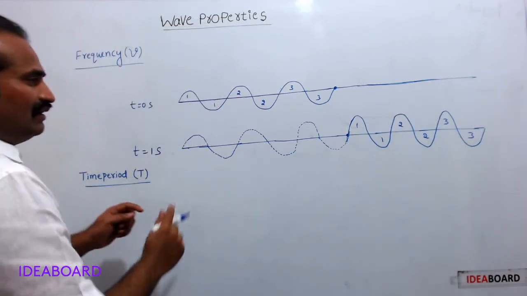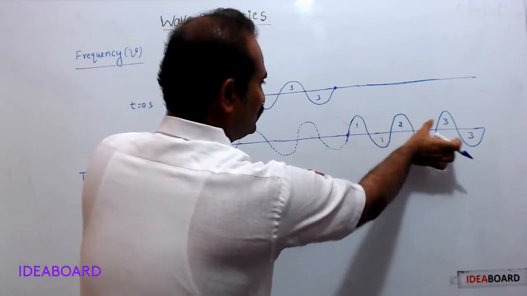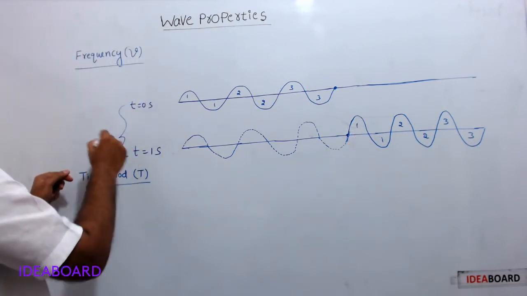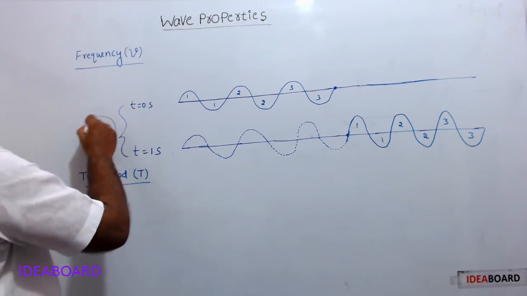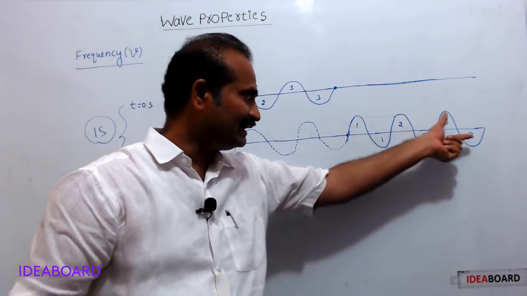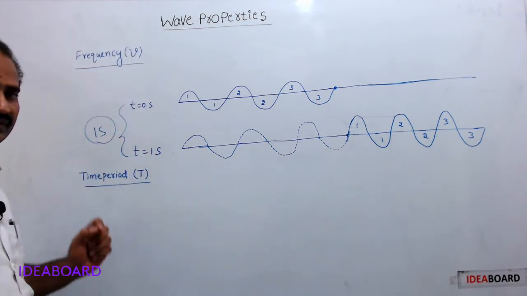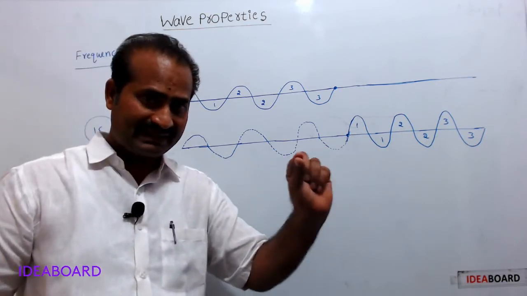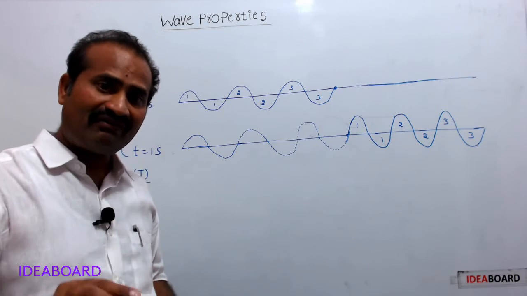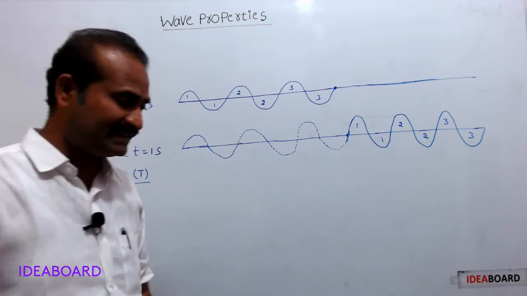So, how many waves are passing through this point? 1, 2, 3. A total of 3 waves are passing through this point within the span of 1 second. Therefore, here are 3 cycles: 1 cycle, 2nd cycle, 3rd cycle. So 3 is said to be the frequency of this wave. Frequency means the number of waves, otherwise the number of cycles, passing through a point in 1 second. That is frequency.